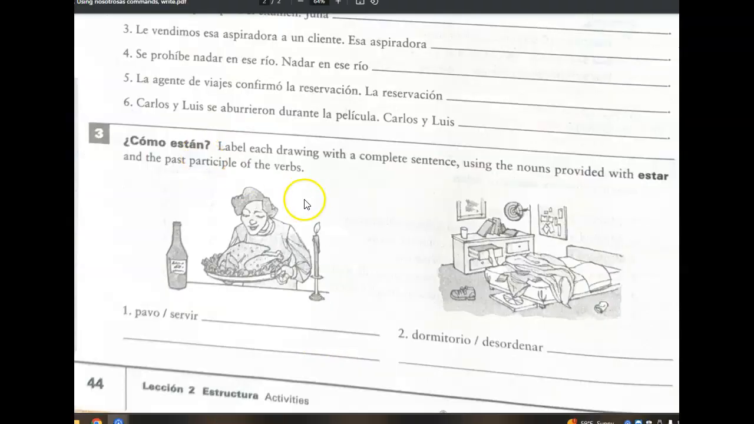All right, pretty easy and straightforward this last activity. Label each drawing with a complete sentence using the noun provided, such as pavo and dormitorio. Conjugate the verb estar according to that noun, just as you did in these sentences for activity 2. And then create a past participle with the infinitive provided and express it in accordance with the noun that it modifies. El pavo está servido. El dormitorio está desordenado.